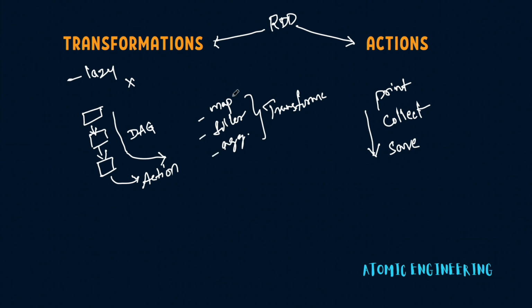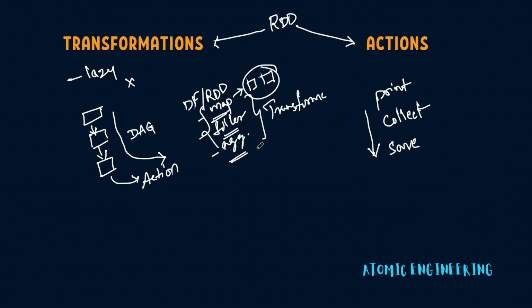And the difference between transformations and actions is that for transformations like map, filter, and any aggregation, once these are applied, Spark doesn't know what to do with the data. It has to store this data in memory. It has to spend a lot of compute resources for performing this transformation. And let's say you have a data frame or an RDD and you are applying some transformation on top of the data, and in the end, you are not using the resulting data frames or RDDs, then the memory and storage space that is spent for these transformations will go to waste.